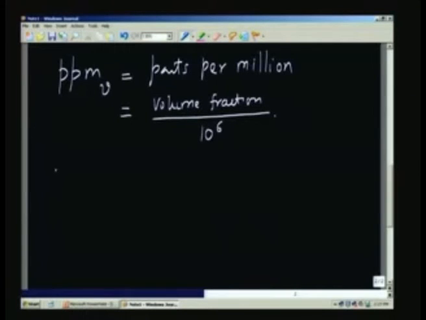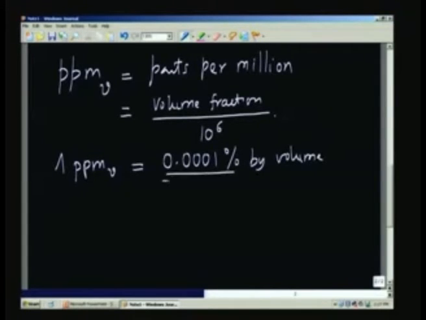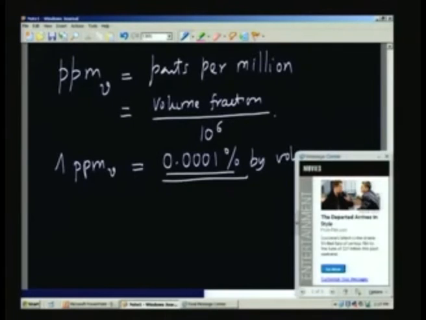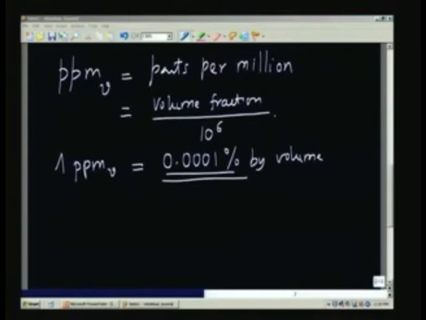So, for example, 1 ppm volume basis is also like 0.0001% by volume. So when you are talking about very small quantities, it is better to use a unit which is of the appropriate size, and therefore I am going to use 1 part per million as a possible use.